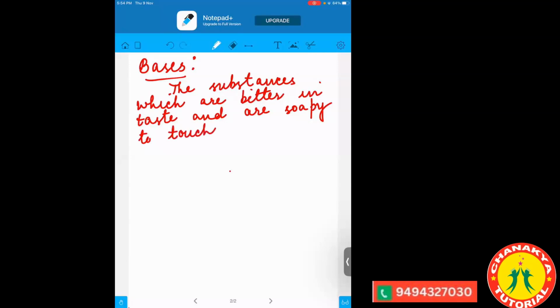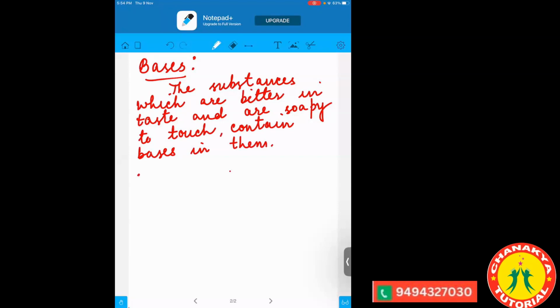And if these two properties are present, then what do they contain? They contain bases in them. So bases are the substances which are bitter in taste and soapy to touch, and they contain bases in them.